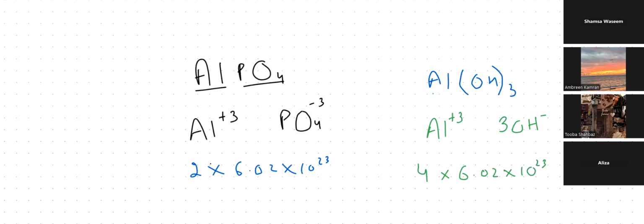Do you agree? Aluminium has 1, 3 oxygens and 3 hydrogens, so the total number of atoms will be 7. So we'll multiply 7 by Avogadro's number. Okay? Multiply with the number of moles and this many atoms will be there. Right? Did you get it?